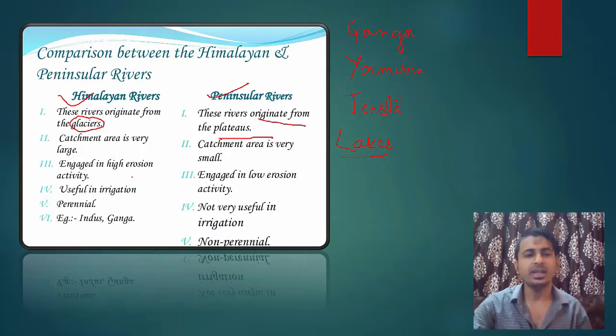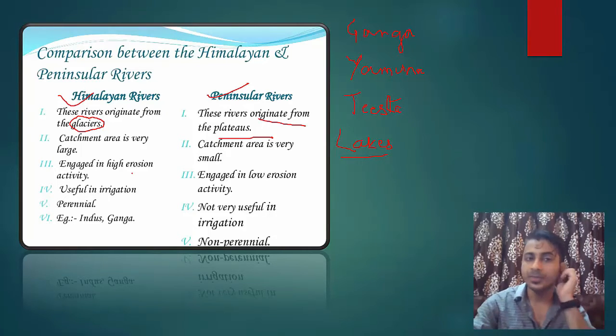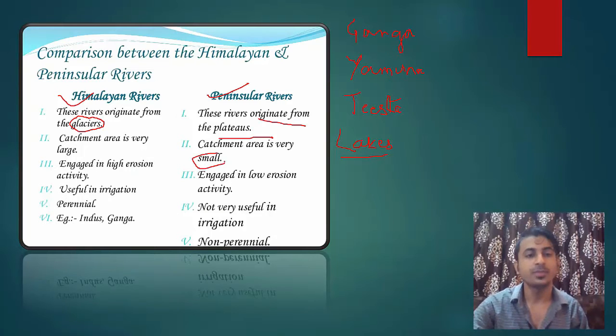What is a catchment area? Catchment area and river basin are the same things. Catchment area means from where it catches the water towards itself, and that water becomes a part of the river. Then catchment area of peninsular rivers is small.